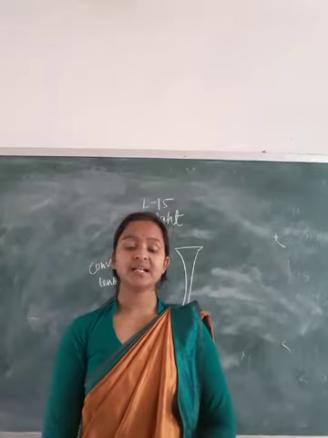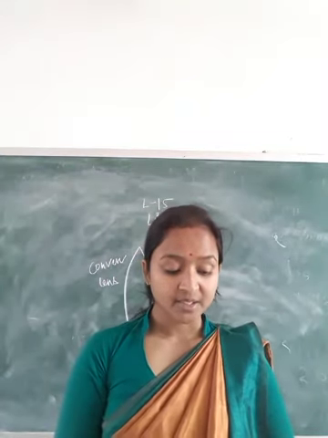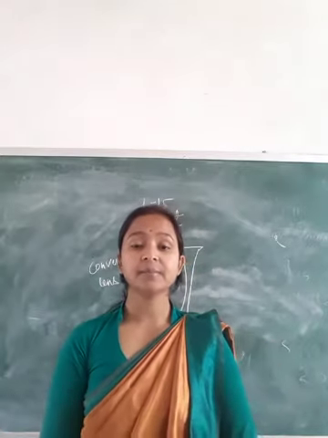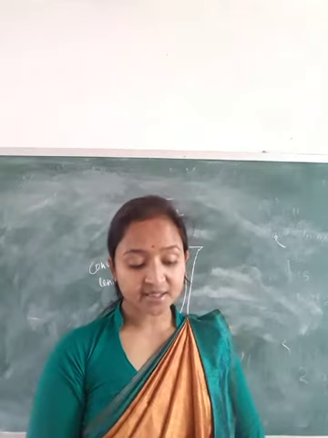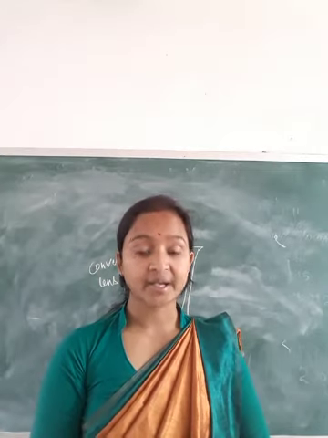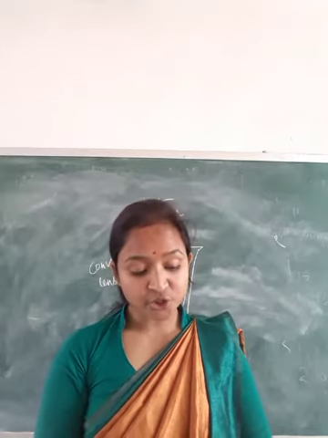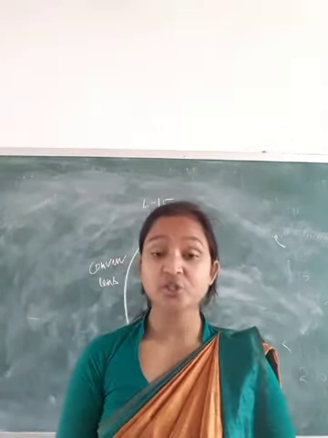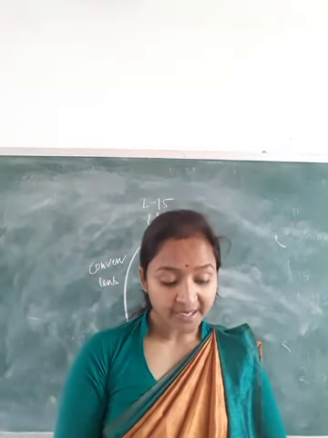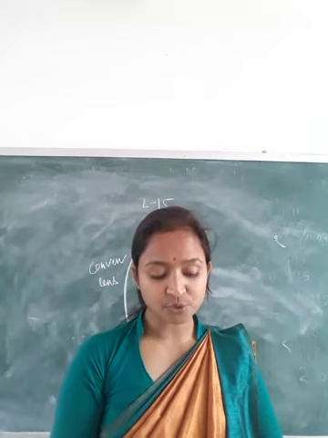Now you know that white light is composed of 7 colors. Sometimes just after the rain, the sun comes out and a rainbow is formed in the sky. The position of the rainbow in the sky is just opposite to the position of the sun. If the sun is towards the west, the rainbow is formed towards the east.